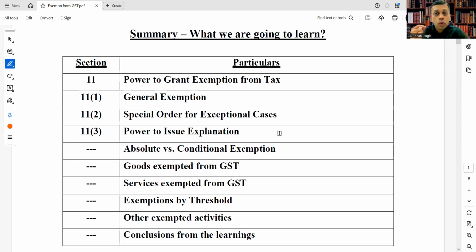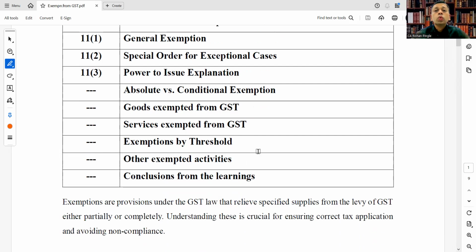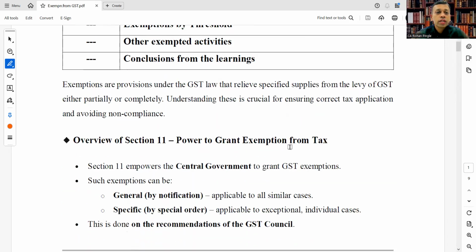Under that, we will cover general exemption, special order for exceptional cases, power to issue explanation, and then absolute versus conditional exemption, goods exempted under GST, services exempted under GST, then exemptions by threshold, and other exempted activities. At the end of the session, we will see conclusions that can be drawn from today's learning. So let's dive into it.